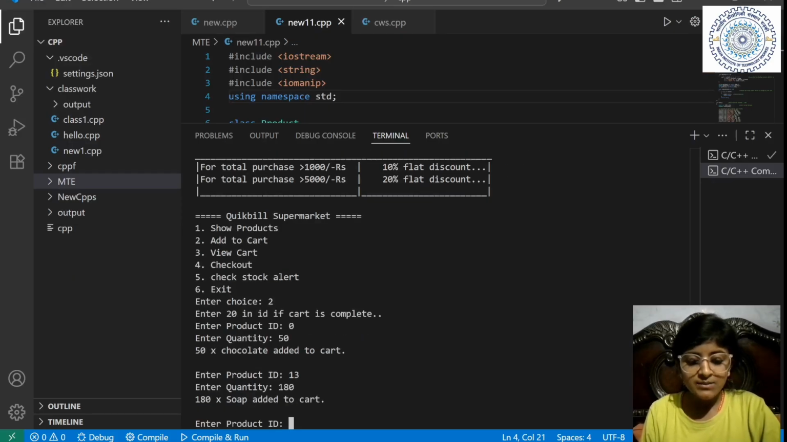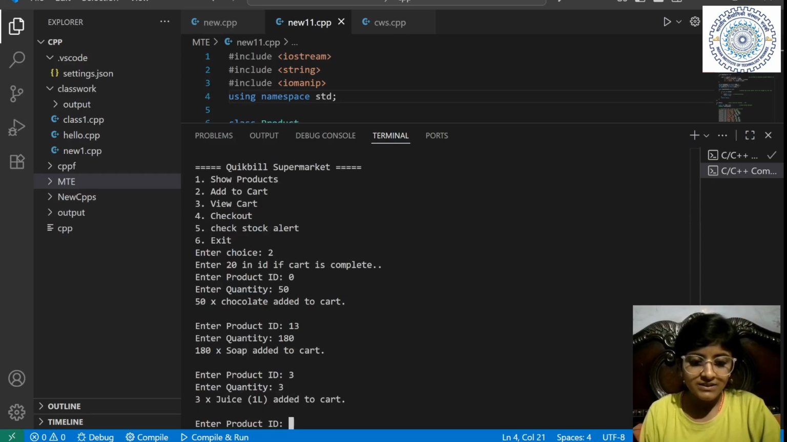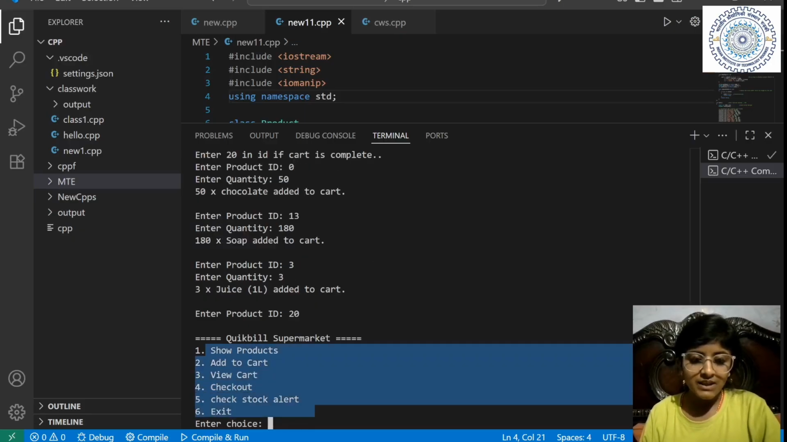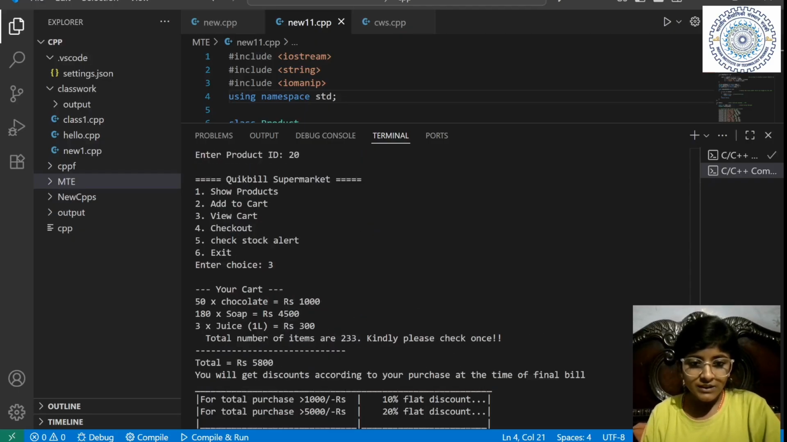Now I want to see my cart. Third option. Oh, so sorry. Let's buy 3. I have to enter 20 to end my cart. Okay. So I will be showing my cart with the option number 3. So what have I bought? 50 chocolates, 180 soaps, 3 juices. So total number of objects are 233.